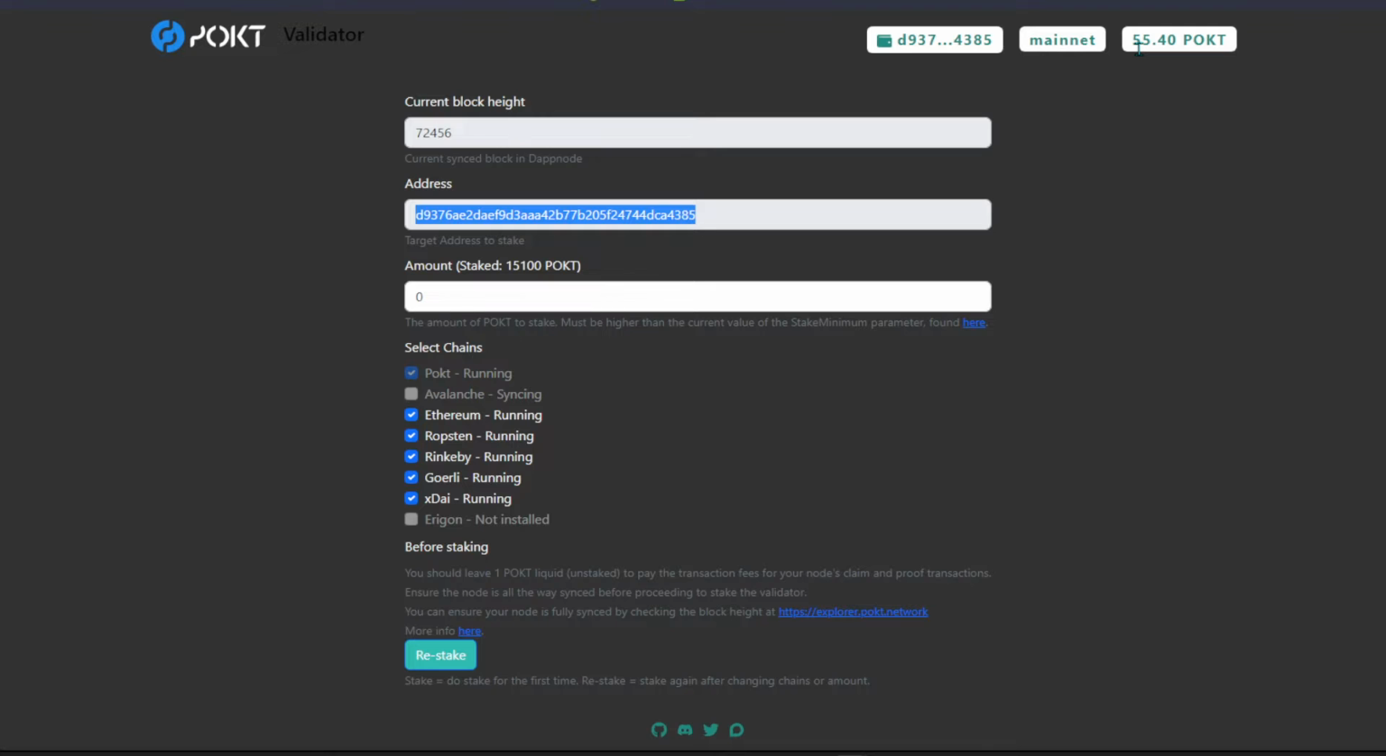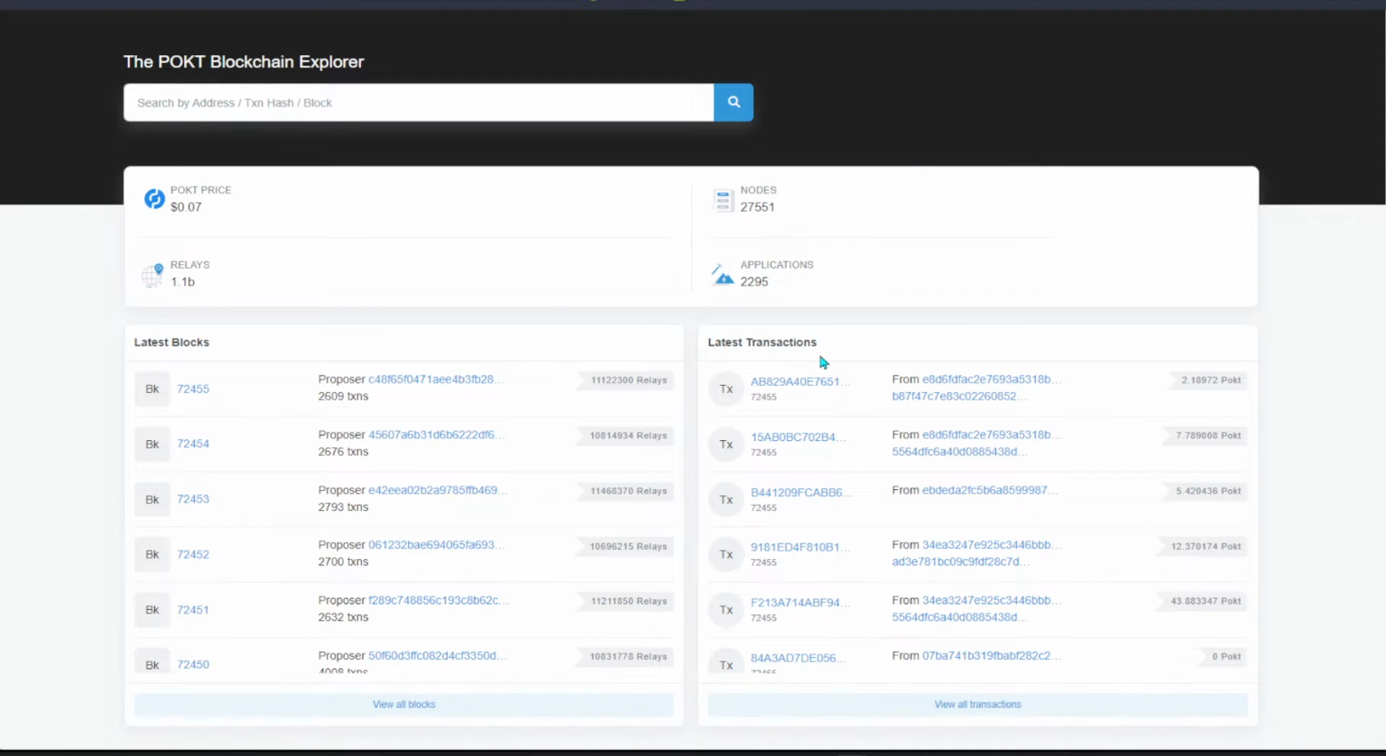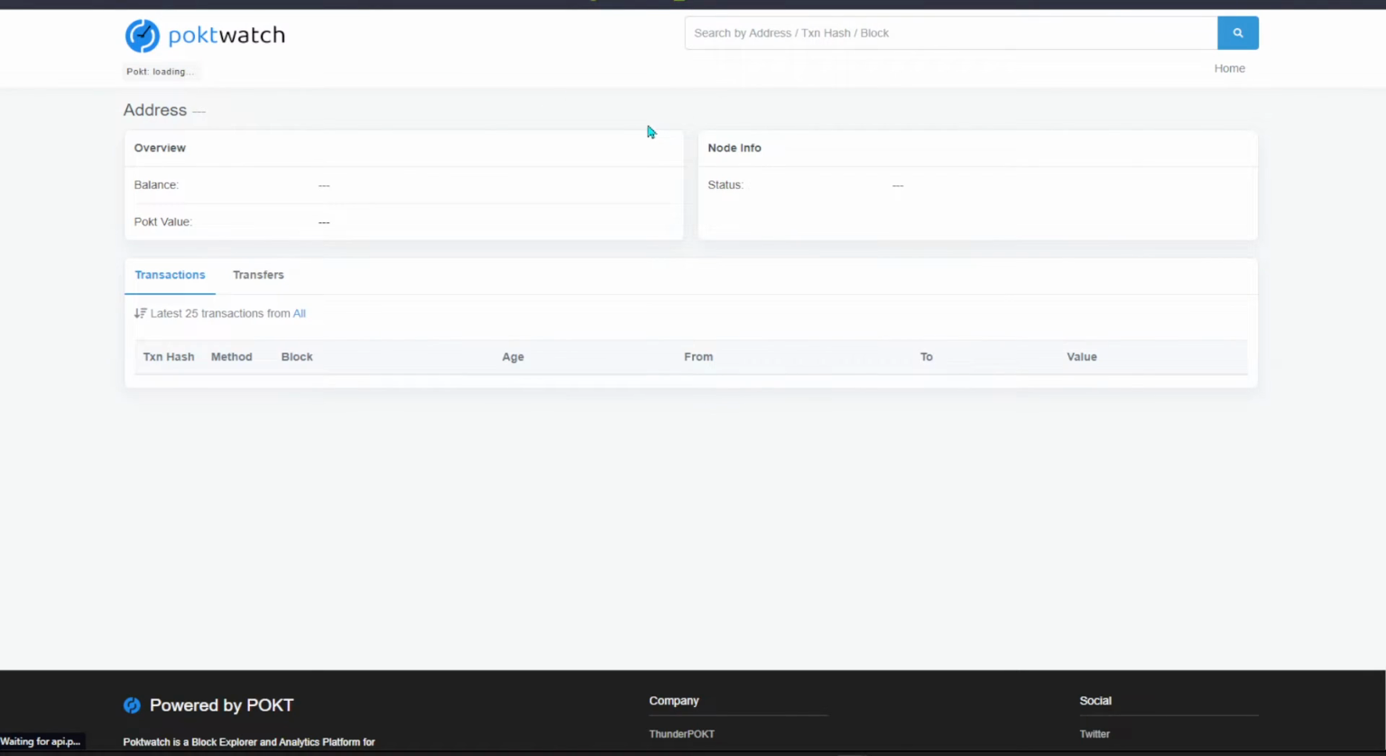So for my case, I would say around 15,150 worth of this Pokt token will be sufficient, because every time when you are doing validating or doing proofs or something like that, you will be required to send some tokens. So I'm just gonna show you what I mean by that.